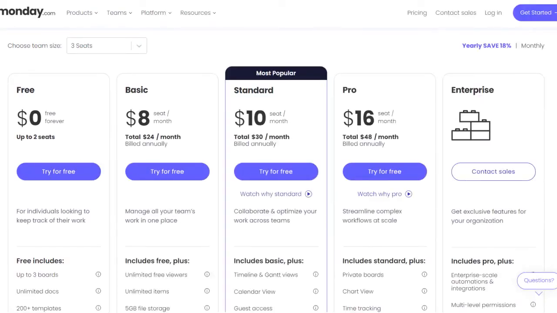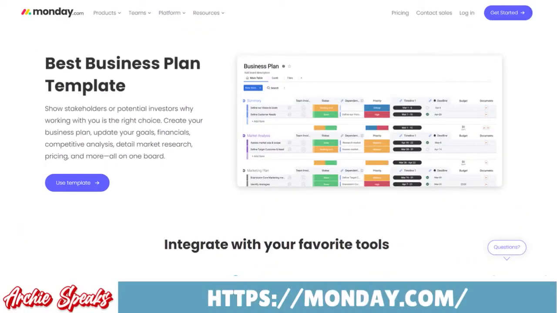Here is the pricing for Monday.com. You can see that with Monday.com, you have more granularity. You have 5 pricing tiers. You have individual, that's free. You have the basic, $8 per month. Standard, $10 per month. The Pro, $16 per month. And for the Enterprise, you need to contact sales for a quote. So Monday.com is really, the way we analyze it,